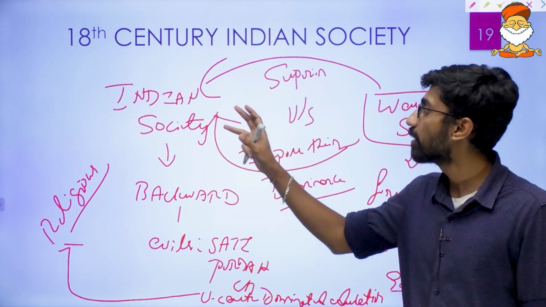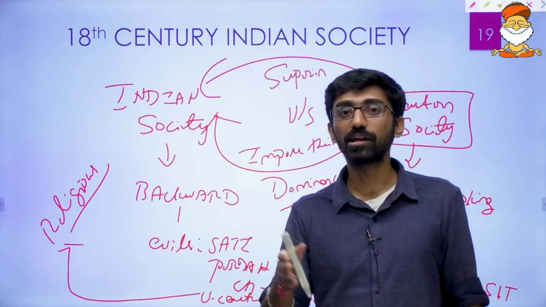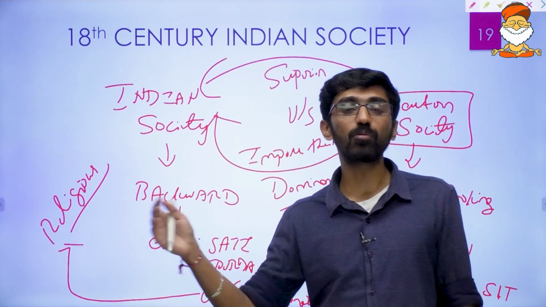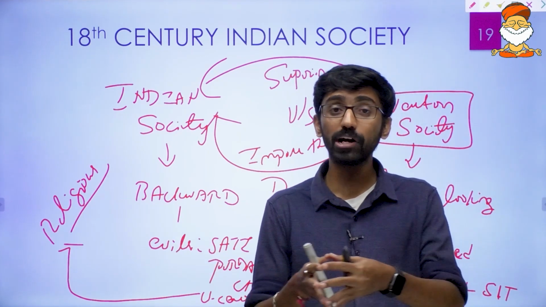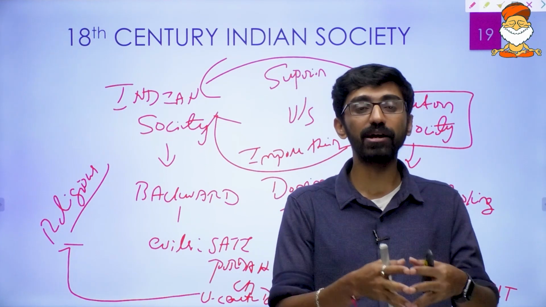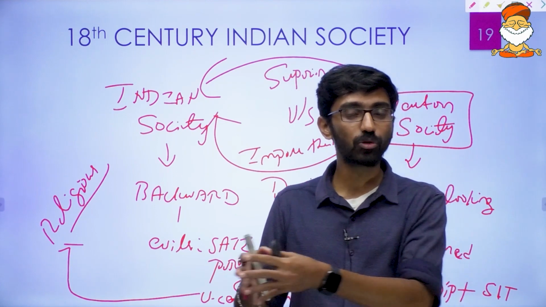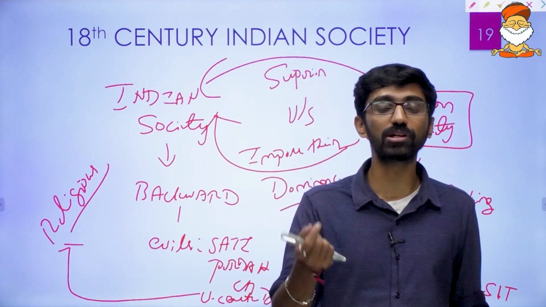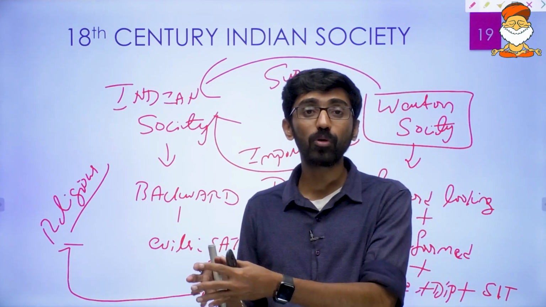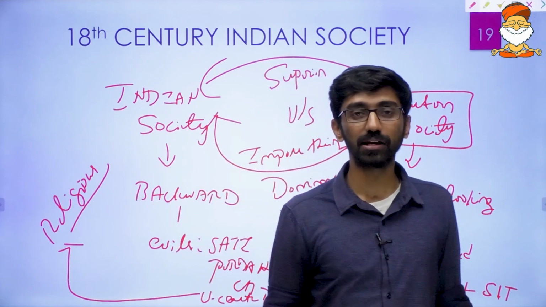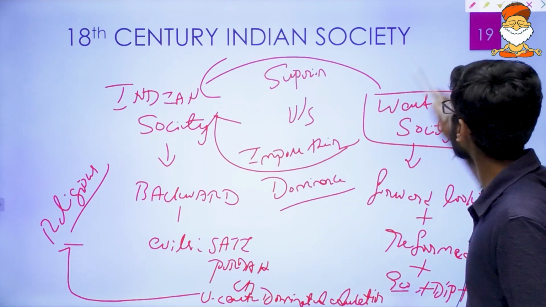Okay, so now the 18th century Indian political system, economic system, as well as social system, which was far more attracting to these foreigners. The economic system was attracting, as we have already seen, because they wanted to be part of the Indian economy. The political system was attracting because they understood there was no unity in the Indian political system. And the social system was attracting because they thought Indian society was backward looking, and they looked down upon Indian society, and they thought to impose Western civilization over it. So all these conditions were far more attracting to foreigners.